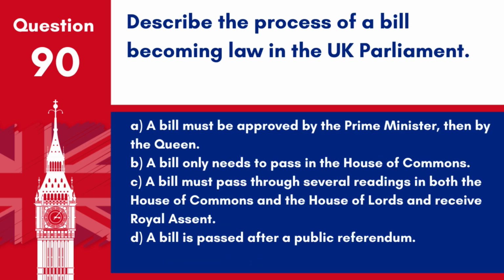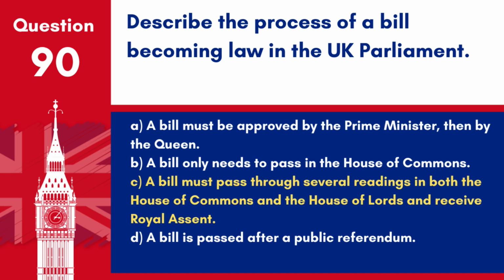Question 90. Describe the process of a bill becoming law in the UK Parliament. A. A bill must be approved by the Prime Minister, then by the Queen. B. A bill only needs to pass in the House of Commons. C. A bill must pass through several readings in both the House of Commons and the House of Lords and receive royal assent. D. A bill is passed after a public referendum.